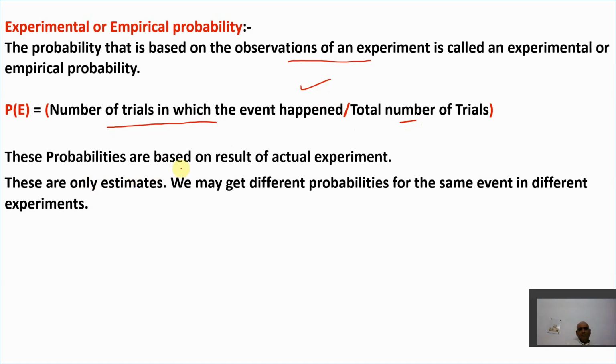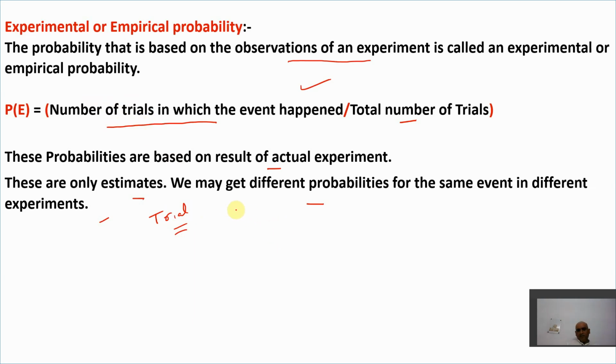So these probabilities are based on the result of an actual experiment, so they are only estimates. We may get different probabilities for the same event in different experiments. What does this mean? Just now I used the word trial, and I'll try to explain it. This trial is used in the empirical probability definition. We have to understand the concept here.